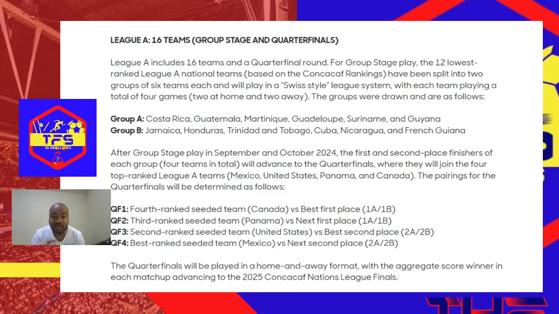Right now, we are 5th in the Concacaf rankings, and hence we end up having to play these minions in the group stage of the Nations League. The top 4 is Canada, US, Panama, and Mexico. Unfortunately, we just ended right outside the top 4.